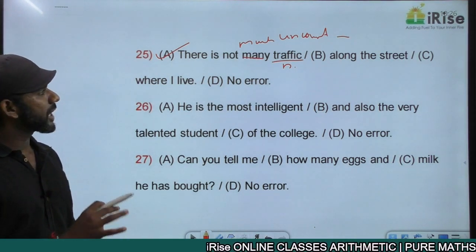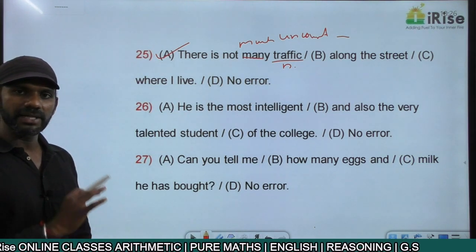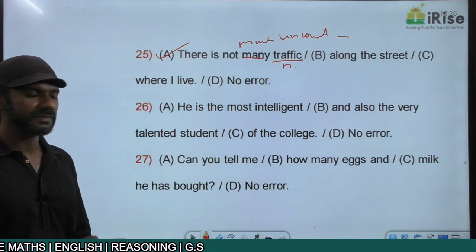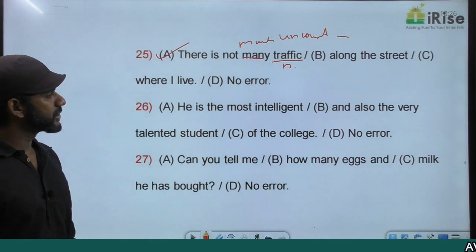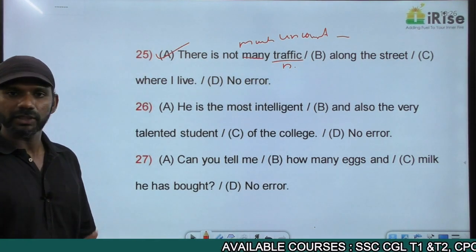Much traffic. Traffic is a noun. Much becomes an adjective here. Much traffic. Much describes traffic, which is a noun. So any word describing a noun is called an adjective. The next one. He is the most intelligent and also the very talented student of the college.